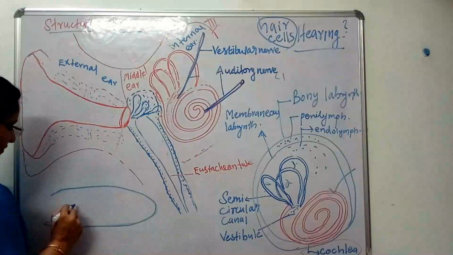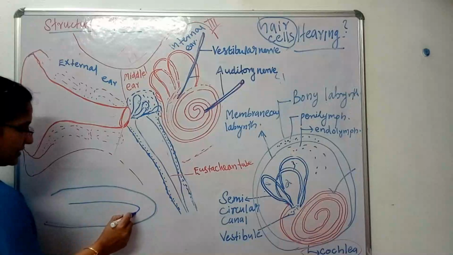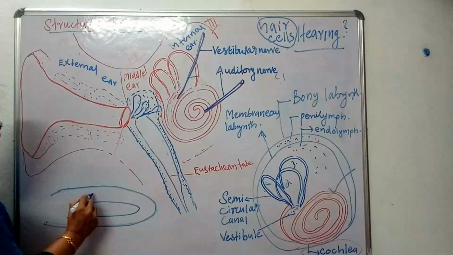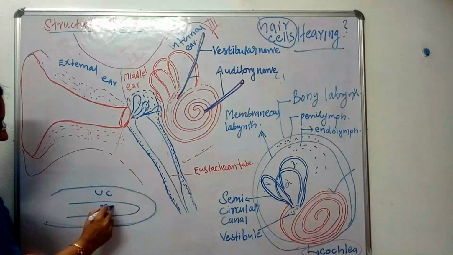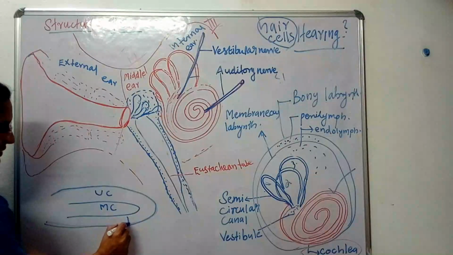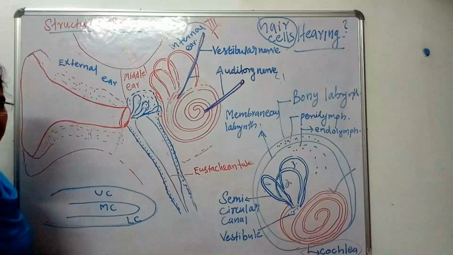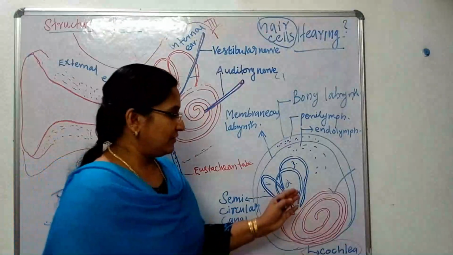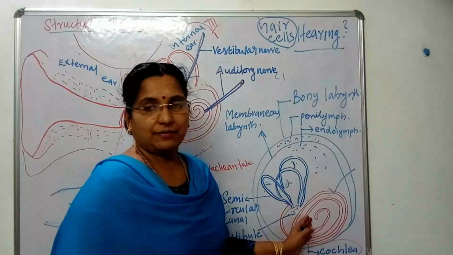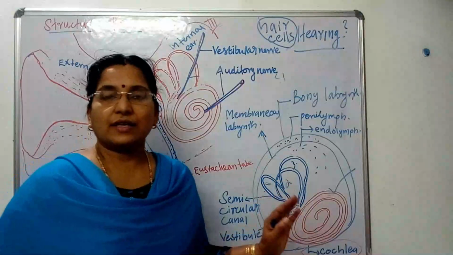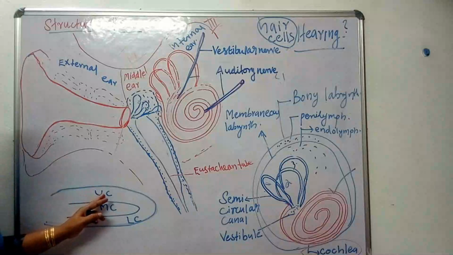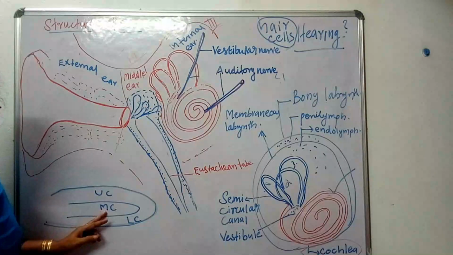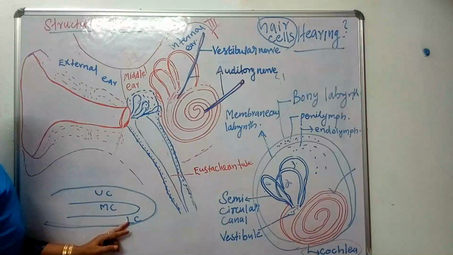Yes, in the structure we can see there are 3 chambers. So this is the upper chamber, this is the middle chamber and this is the lower chamber. The cochlea consists of 3 chambers: upper chamber, middle chamber and lower chamber.